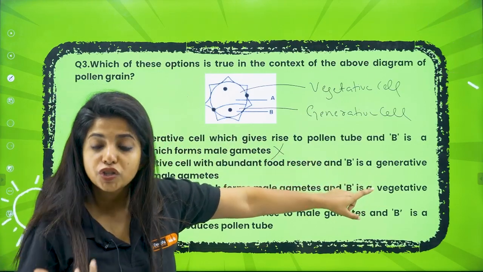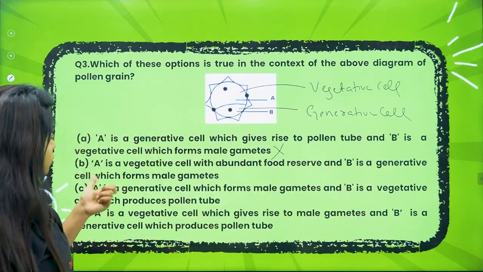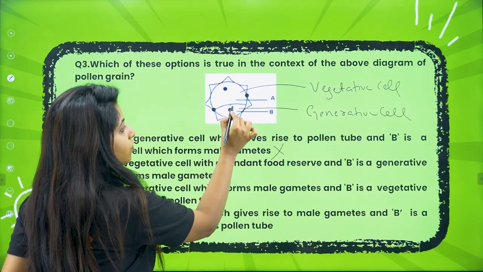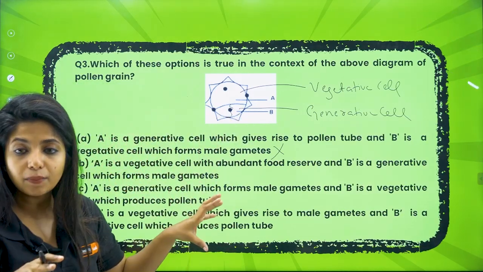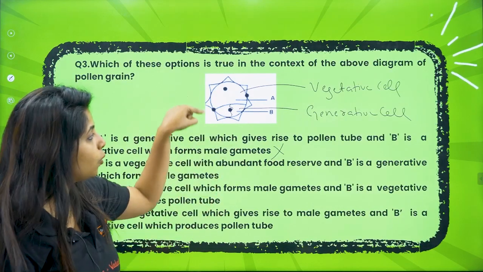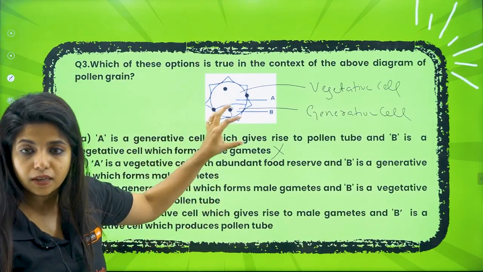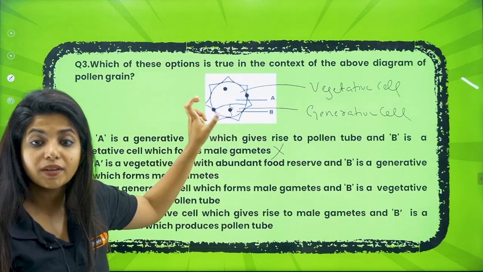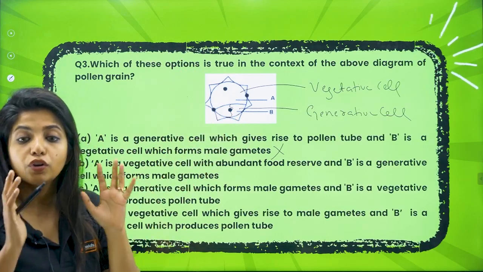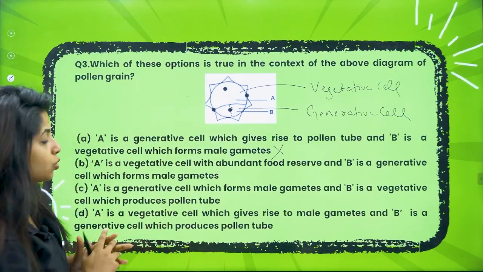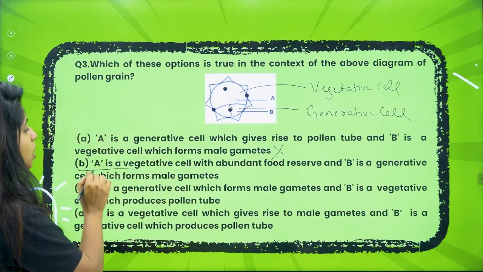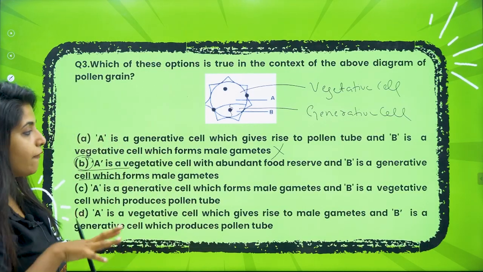Why does it have to nourish B, the generative cell? Because the generative cell is something that forms the male gametes. The generative cell will divide to form 2 male gametes. This is the pollen grain where all of this is happening, my dear children. So the vegetative cell provides nourishment to the generative cell so that it can divide into 2 male gametes. Don't you think this would be your answer? Before reading any option, you got your answer, but you still have to go ahead.